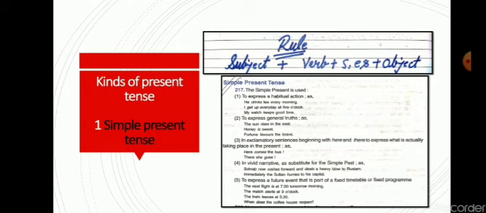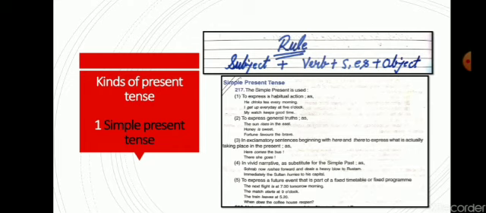With I, we, you, they, these plural nouns as I told you, we use only the first form of the verb. But with he, she, it and singular nouns, we use verb first form along with s or es.